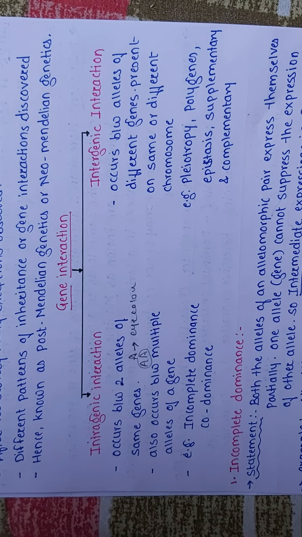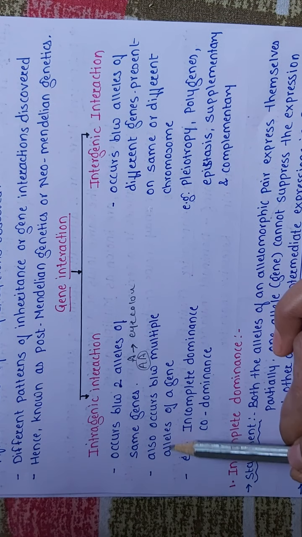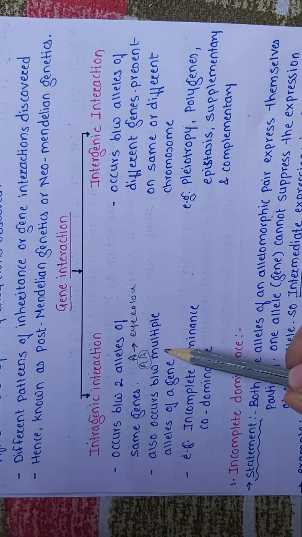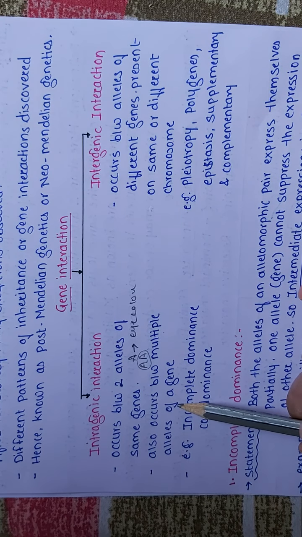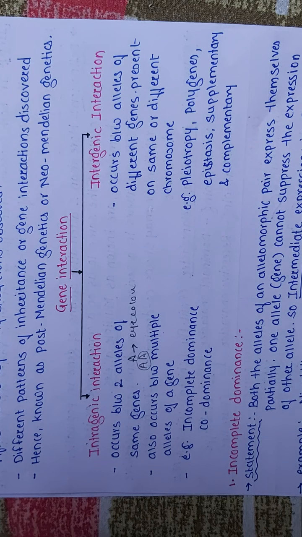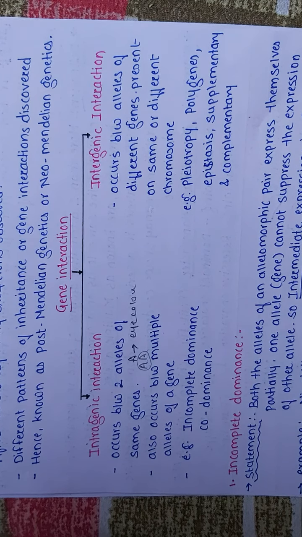Second point from that box is a single trait, again controlled by a single gene, and the single gene is controlled by more than two alleles, that is multiple allelism. So second line I have written over here, also occurs between the multiple alleles. Okay, so there may be multiple alleles. We will see that later on.